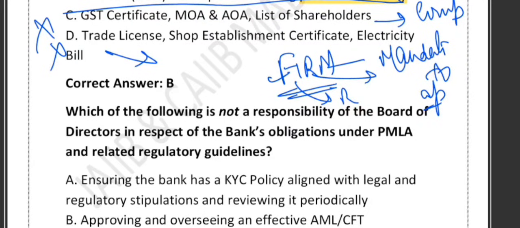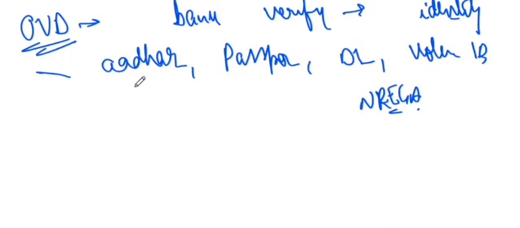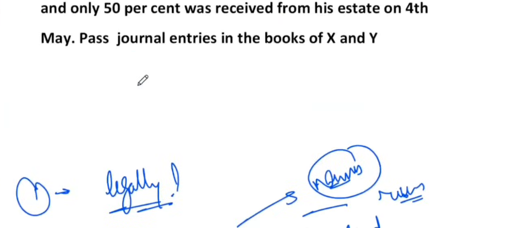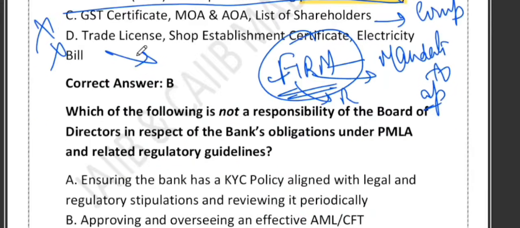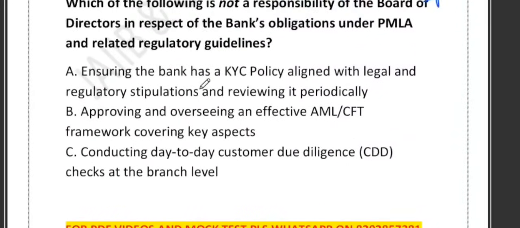Right, so FIRM, just remember this is a trick to remember the documents which are required for opening a firm's account. F means what? Formation proof. And how will you get the formation proof? To get the formation proof, you take the partnership deed. I for identity of the firm, which you can get by registration certificate. R for representative ID, which is OVD of the person, and last, M is for mandate. I hope this is clear.